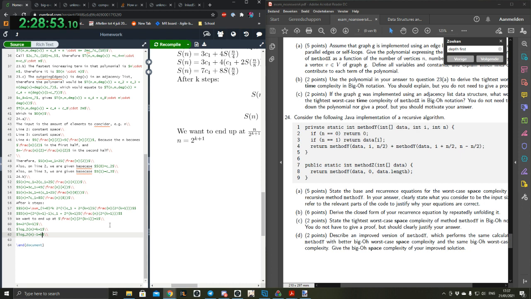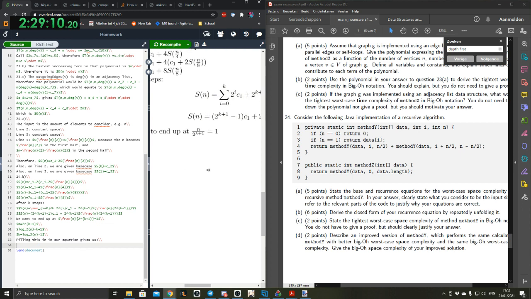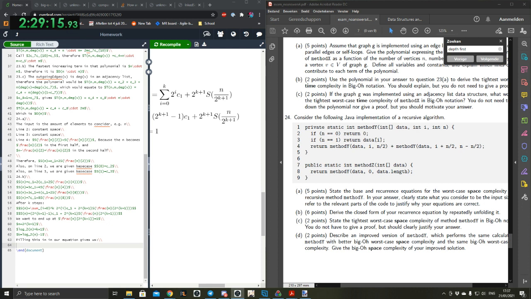So then we end up with k being equal to log 2 of n minus 1. Filling this in our equation gives us... Which is very nice, because a lot of the time we use k, it's k plus 1, so it's just log 2 of n. Exactly. I think it's actually all the time. That's why you can take k to be 1-based, and you will get the same answer. It will just get rid of the plus 1, minus 1 everywhere. So I will fill in this, and then fill in this instead of k. Oh, shit. Shouldn't have pressed insert there.